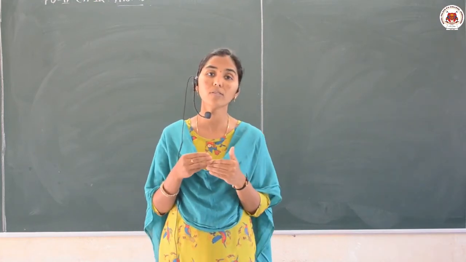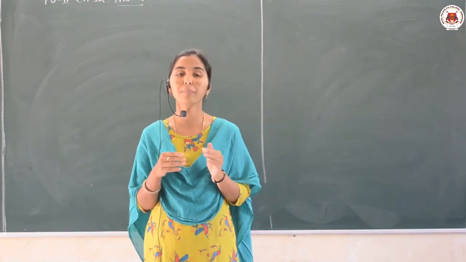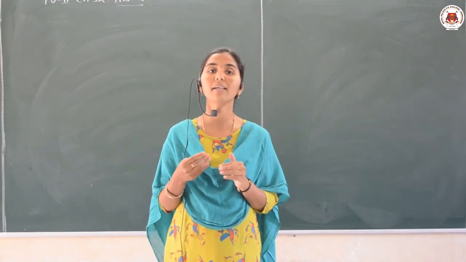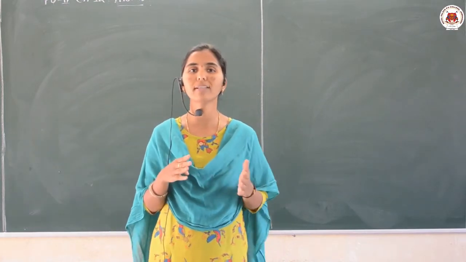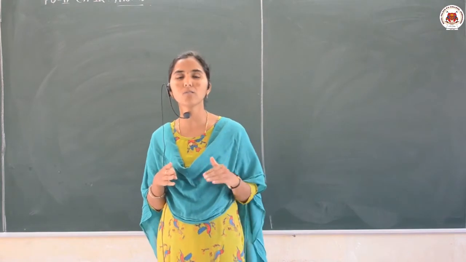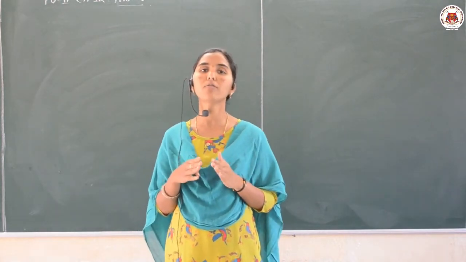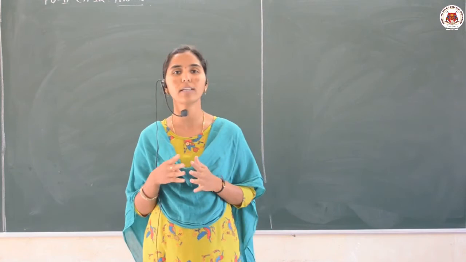So that was called the plum pudding model. But it failed to explain the observations of the Rutherford experiment. Therefore, next we studied Rutherford's alpha scattering experiment.